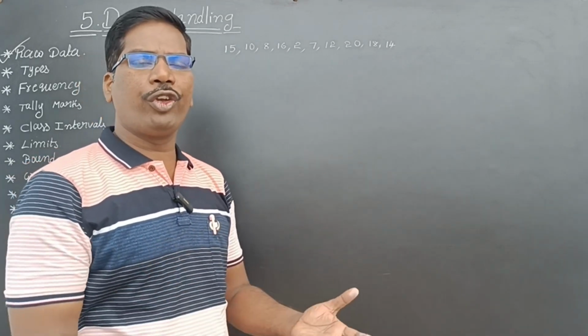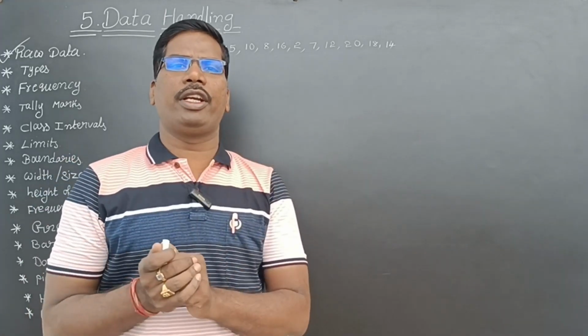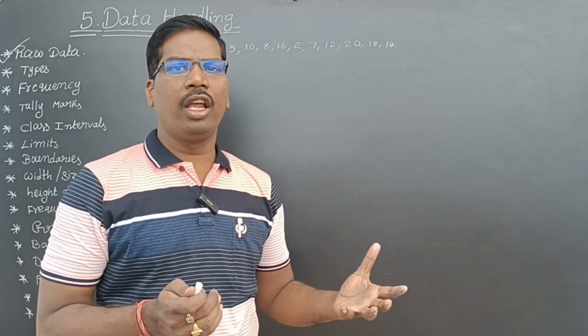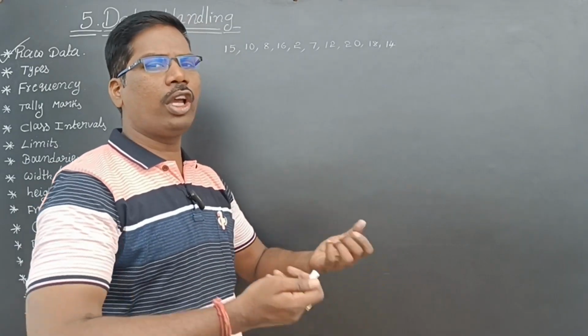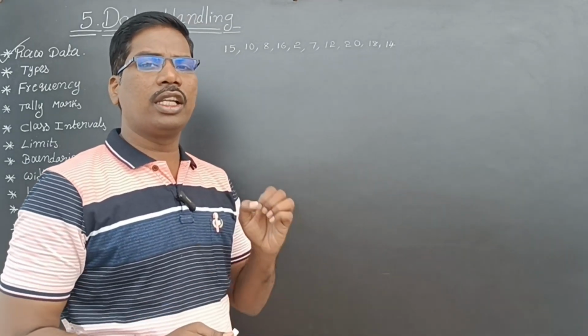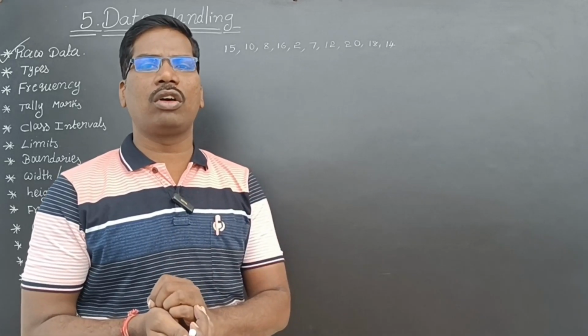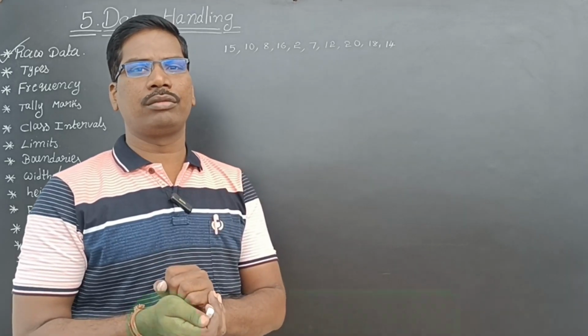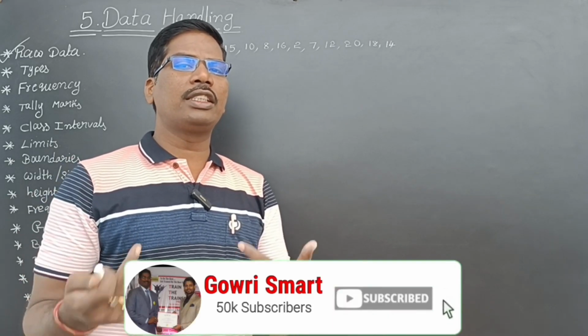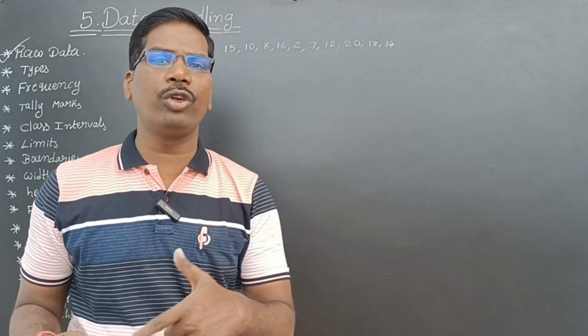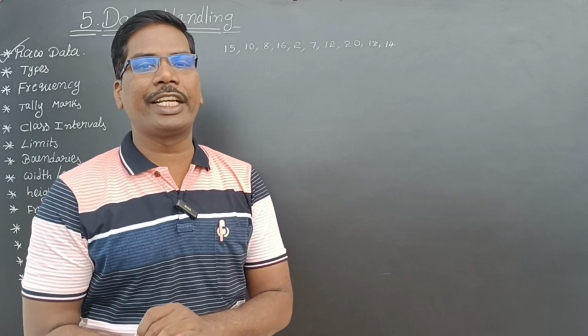If you go and collect directly, that is called primary data. If you go anywhere, ask for information directly, write it and collect it directly, that collection is called primary data. If someone comes to you and collects the same information from you, then that is called secondary data.